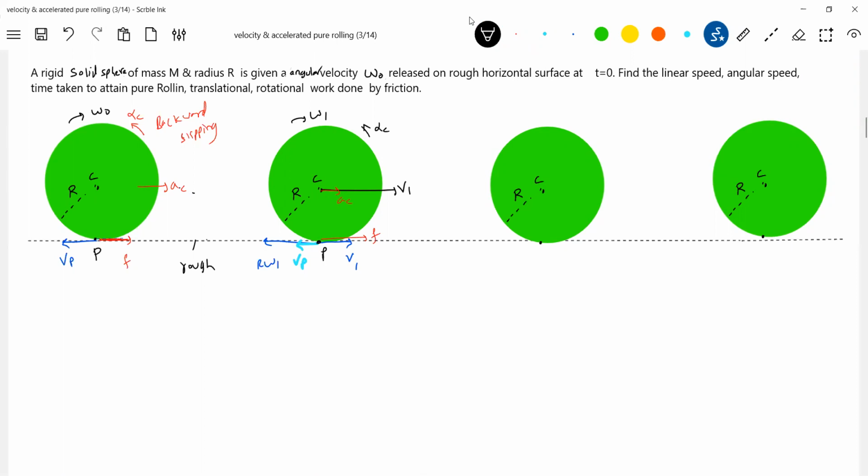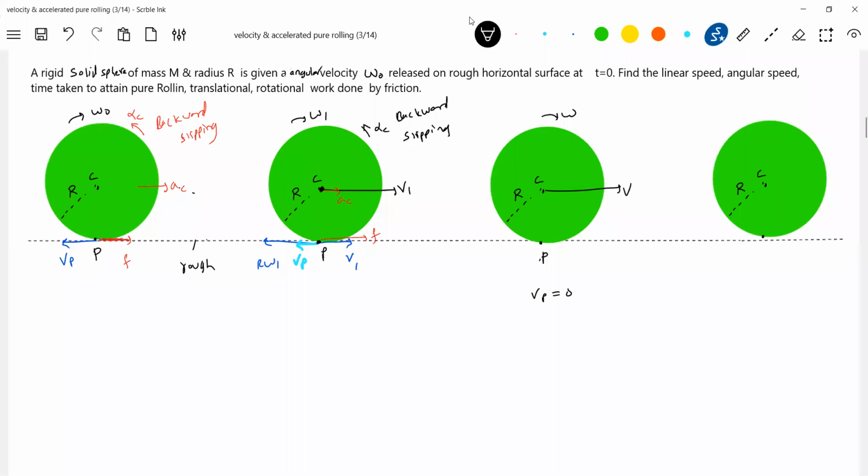Don't look at the center of mass. The point of contact is very important. Still what happened? It's a backward slipping. You look at the resultant velocity of point P, it will be towards left here. So still it's a backward slipping. Therefore this friction will further decrease angular velocity and will increase linear velocity. At one point, the velocity of the point of contact will be 0 and it will attain pure rolling.